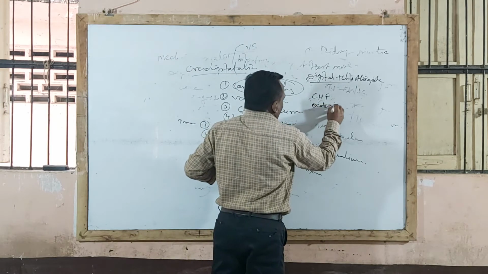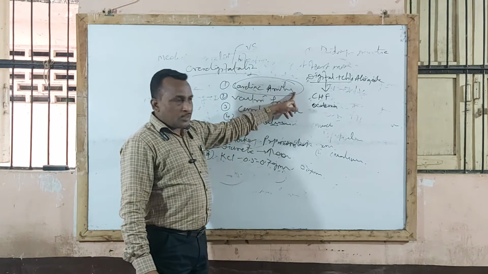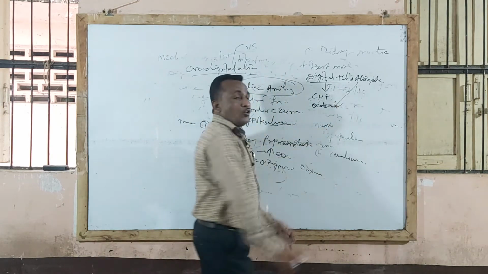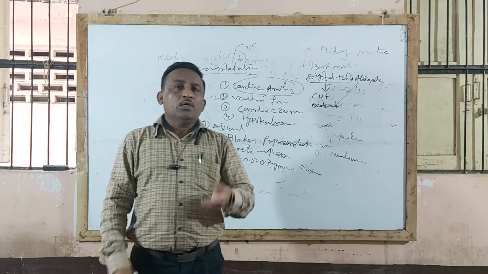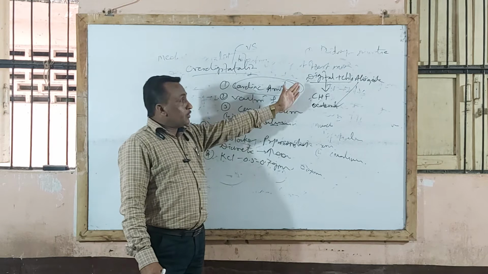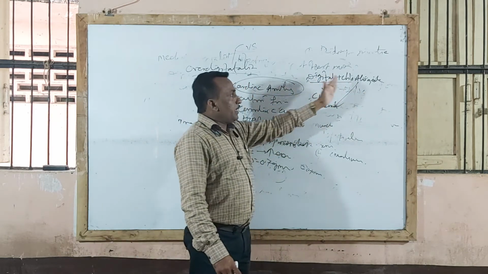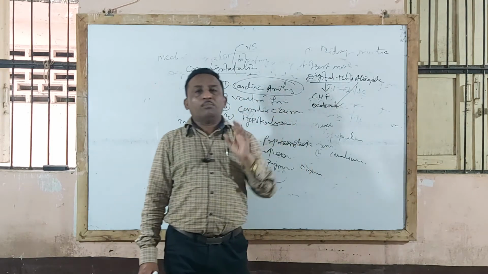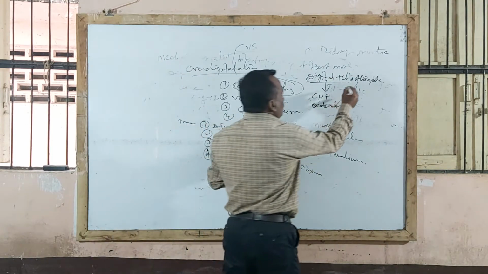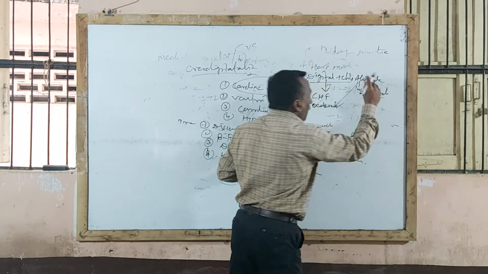For CHF, digitalis treatment is given, while for edema, a thiazide diuretic like chlorothiazide is effective. But these two drugs should not be given in combination. Why does digitalis toxicity increase with chlorothiazide? The reason is that chlorothiazide is used as a diuretic agent in treatment of edema.